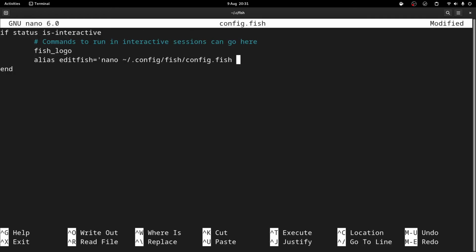I'm going to tack on the end the source command, and it's going to source this file, so that when I enter the alias edit_fish, it's going to open up Nano. I'm going to be able to make my changes to this file, and then when I exit out of Nano, it will automatically reload the file.